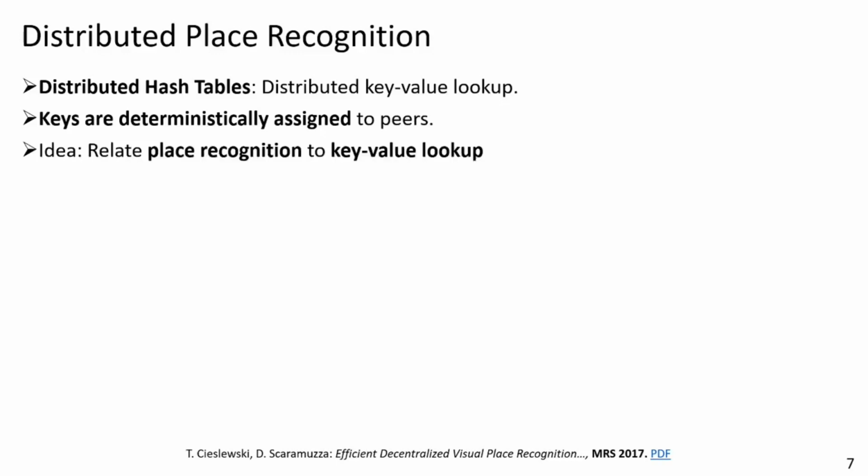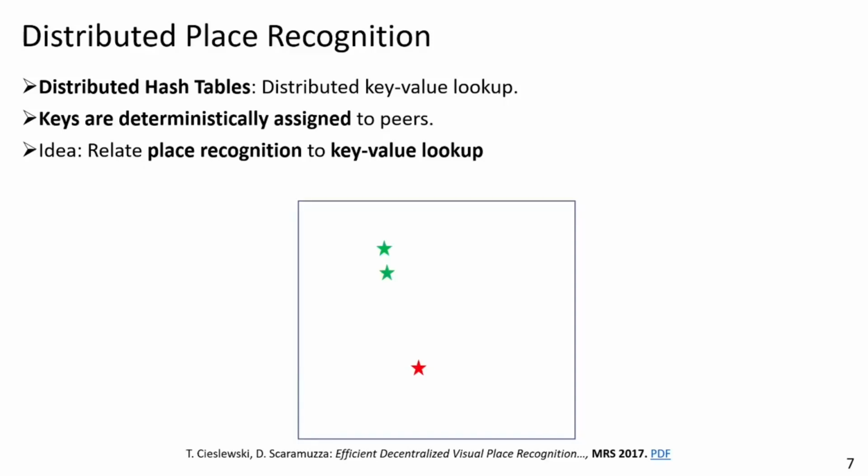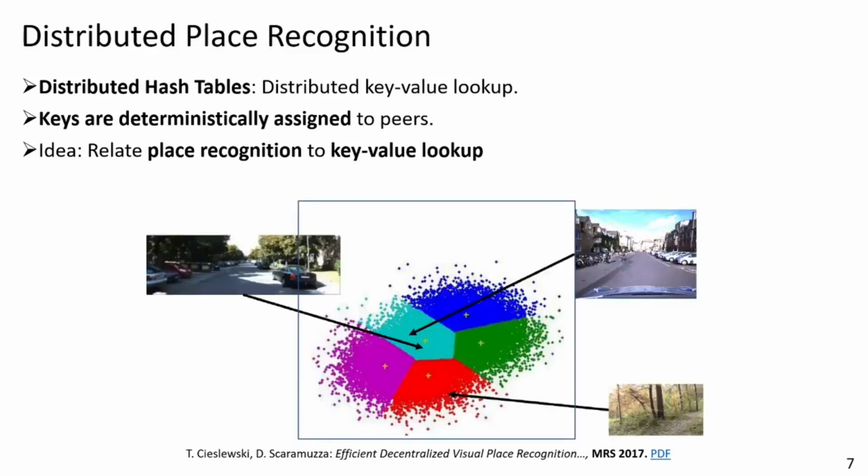So to apply this trick to decentralized place recognition, the idea is to relate place recognition to key value lookup. To do that, I take the previously seen embedding space and I cluster it in such a way as, for instance, can be seen here. As an illustration, we can imagine that one of the clusters has only images from streets, another cluster has only images from forests, etc. These clusters are now assigned to agents.